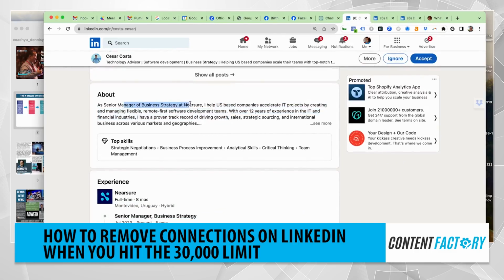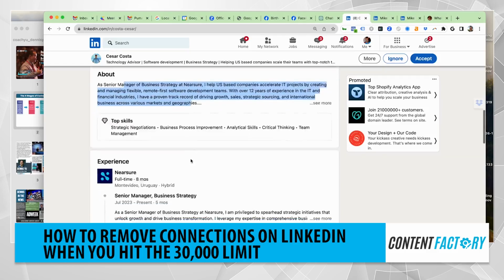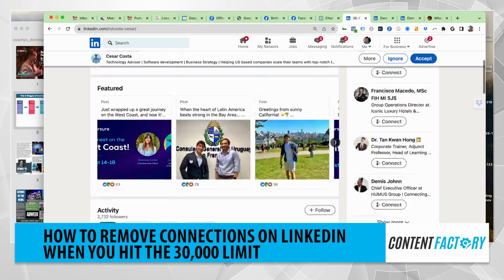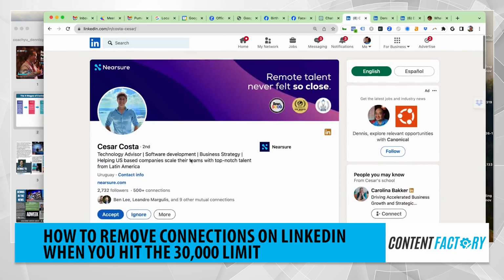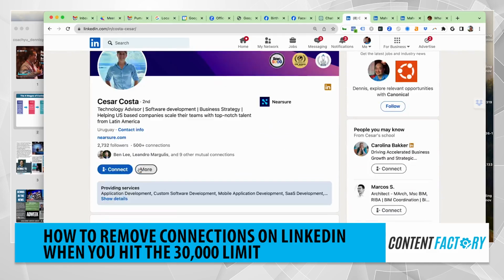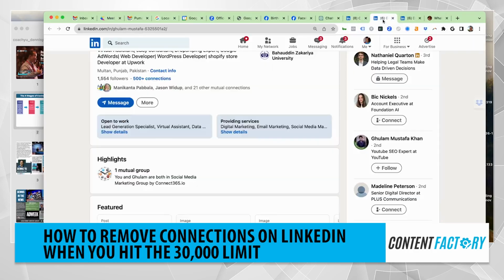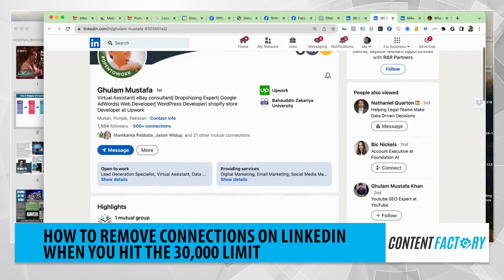If I accept this, he will then try to send, let's get on a meeting and let me try to sell you my services to build software. Like, no, I'm not interested. So I open this as a new tab so that I can keep this original LinkedIn tab open.